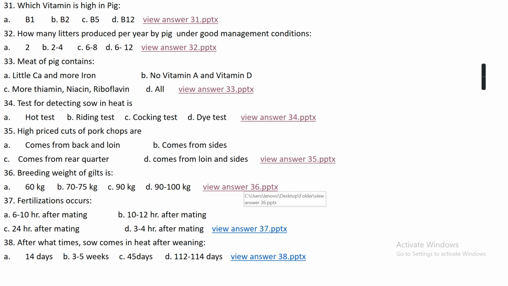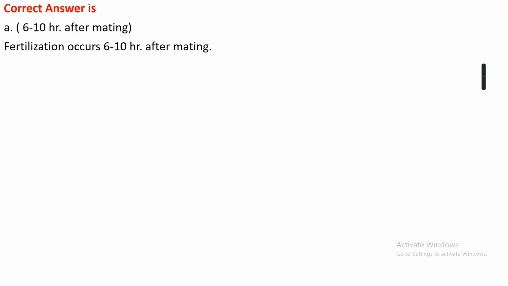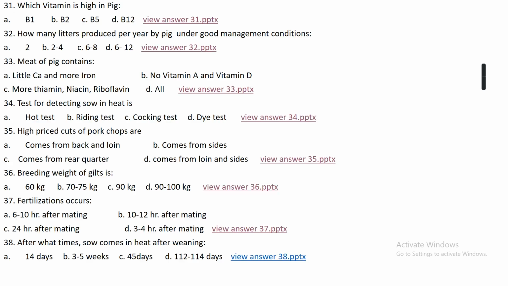Question number 37. Fertilization occurs: option A 6 to 10 hours after mating, option B 10 to 12 hours after mating, option C 24 hours after mating, option D 3 to 4 hours after mating. The right answer is option A, that is fertilization actually occurs 6 to 10 hours after mating.